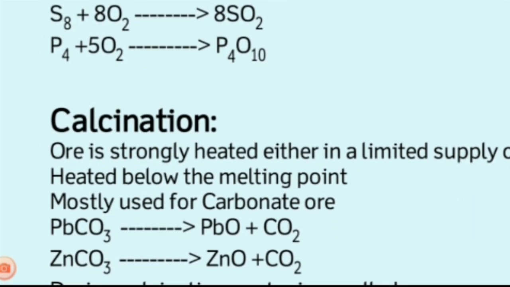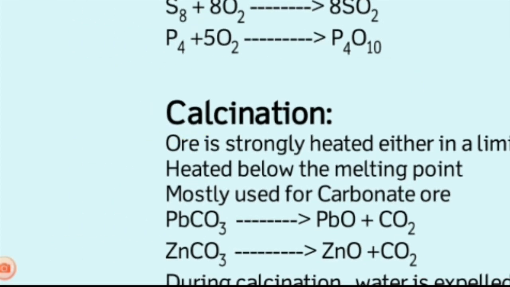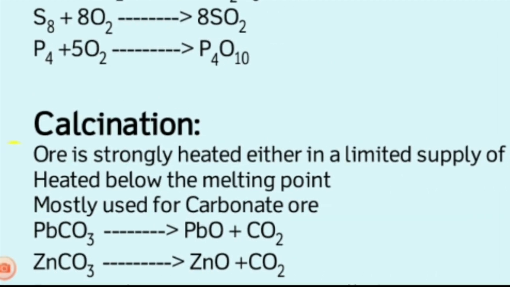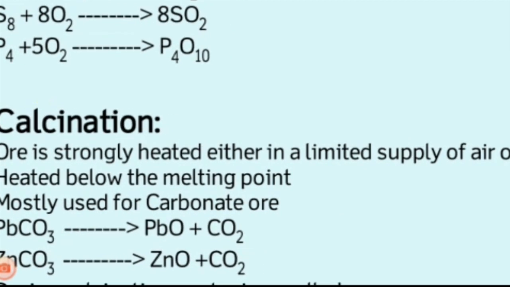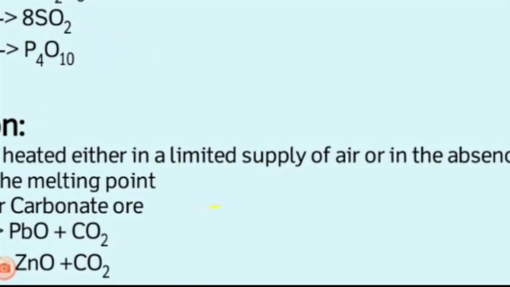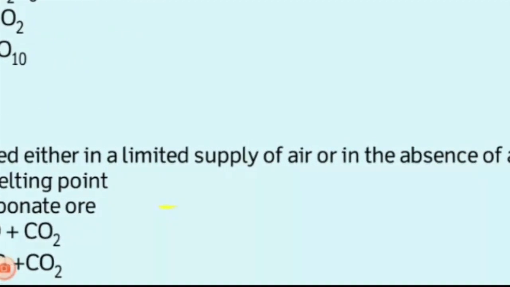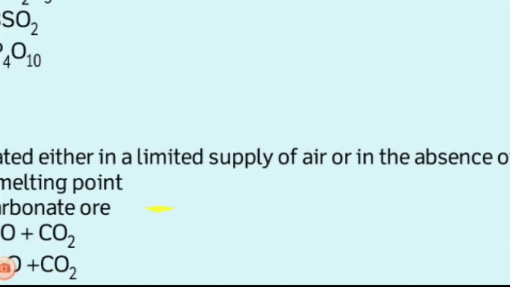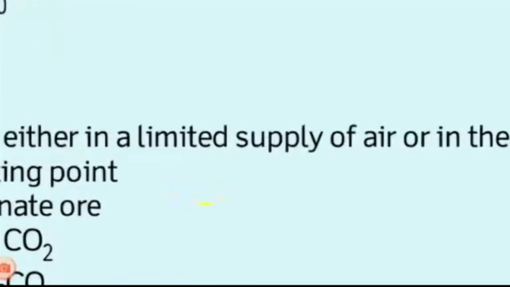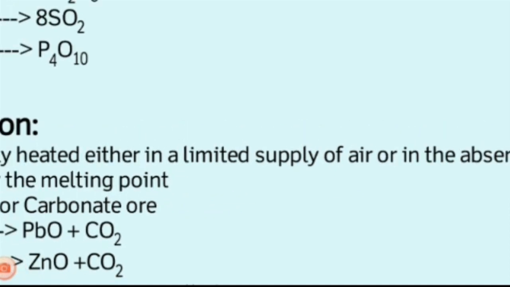Then the second step, calcination. For the calcination process, the ore is strongly heated, but with a limited supply of air or in the absence of air. For the first process, excess oxygen is supplied; for calcination, limited supply of air or absence of air.